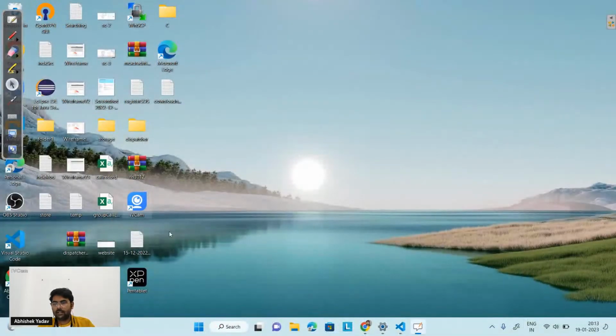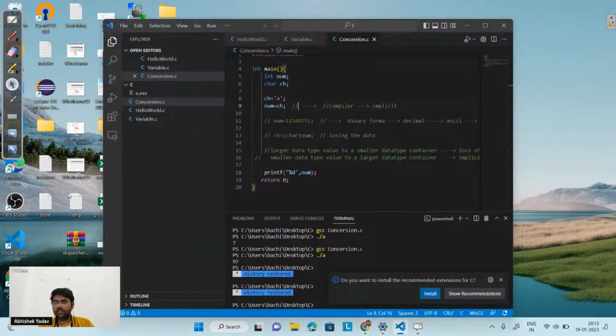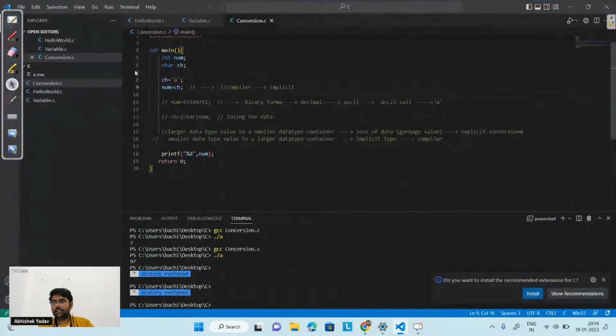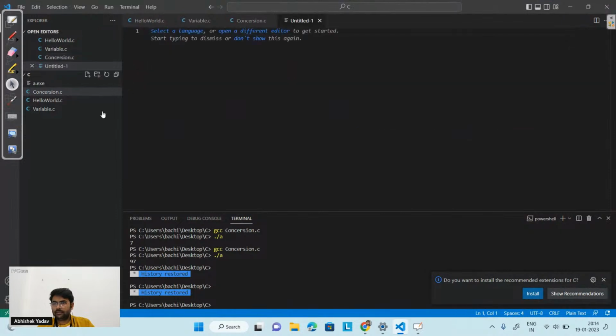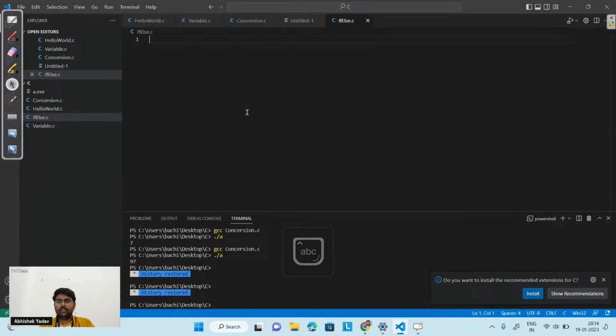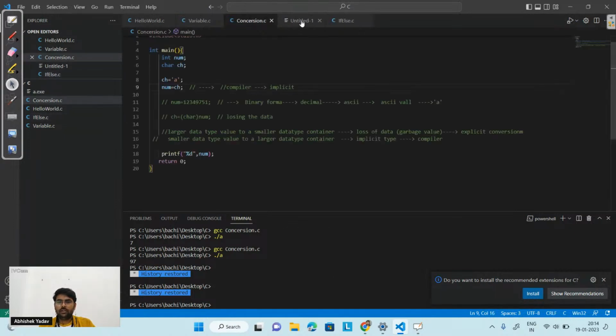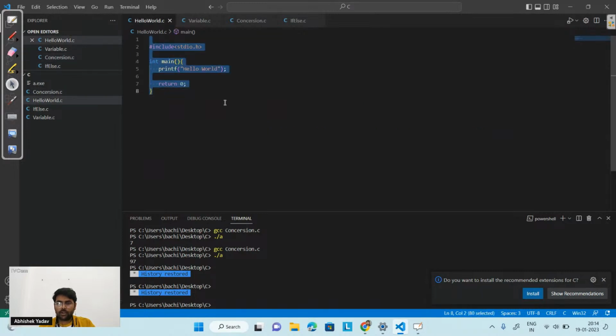In our Visual Studio Code, we will create a new file and write the name as if else.c, and we are done with that part. We know we have to use int main, because this is our starting point. And in order to print something, I have to use stdio.h, because the code of printf is written inside this header file, that is stdio.h.